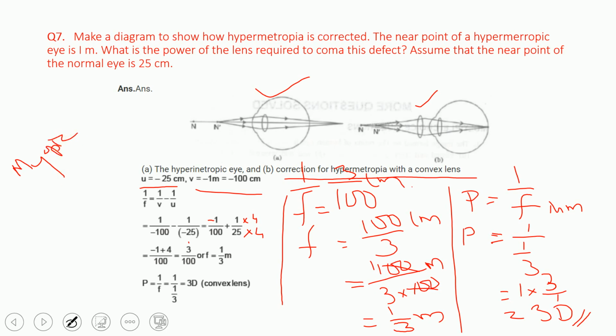For myopic, u is equal to minus infinity, and v is equal to whatever is given. For hypermetropic, u is equal to minus 25 and v is equal to whatever is given. Understand? This is very important. You must remember it in order to do the sums.